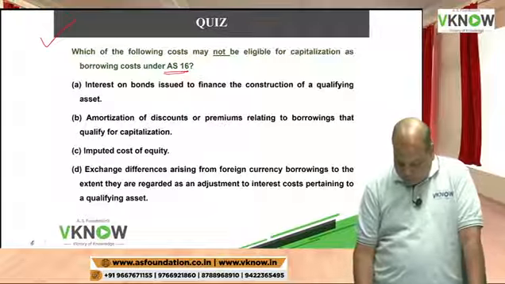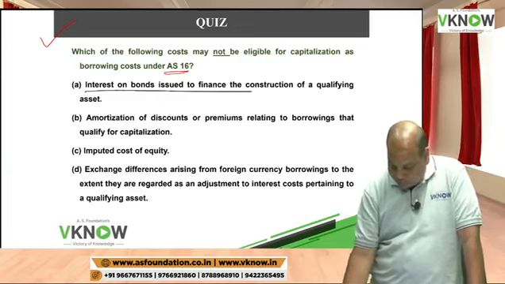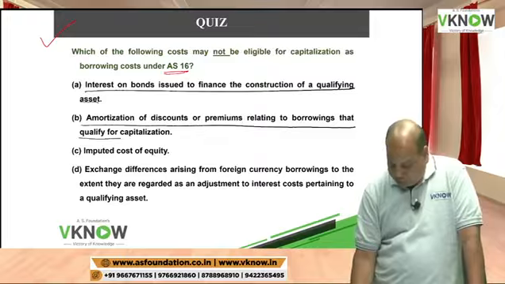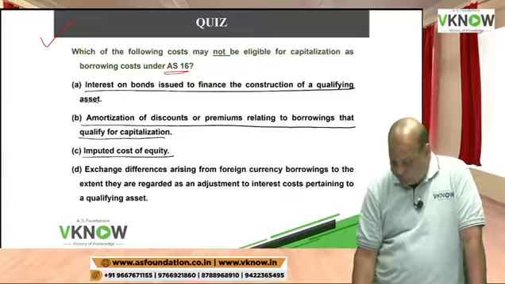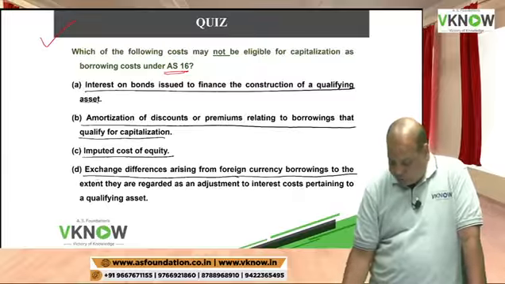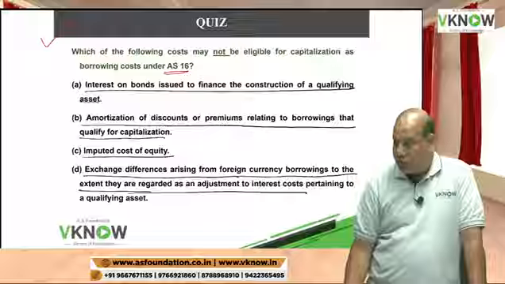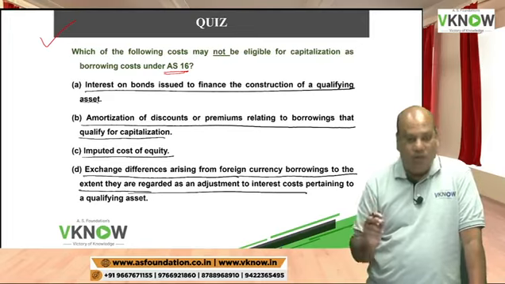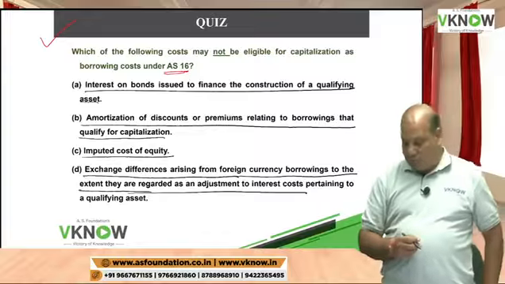A: Interest on bond issued to finance the construction of a qualifying asset. B: Amortization of discount or premium relating to borrowing that qualify for capitalization. C: Imputed cost of equity. And D: Exchange difference arising from foreign currency borrowing to the extent they are regarded as an adjustment to interest cost. So anybody wants to reply which of these is not eligible for borrowing cost?